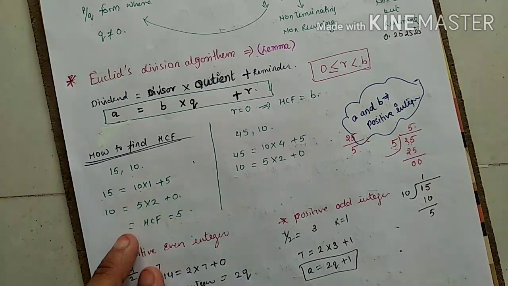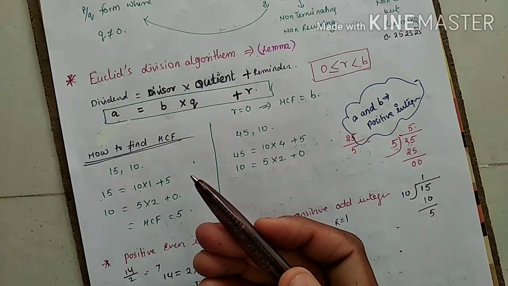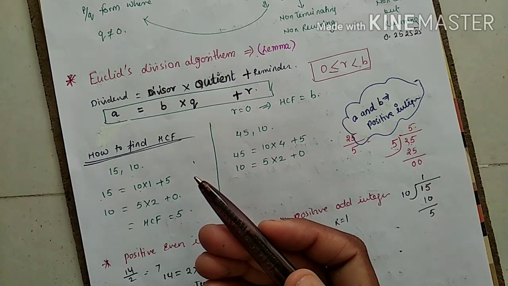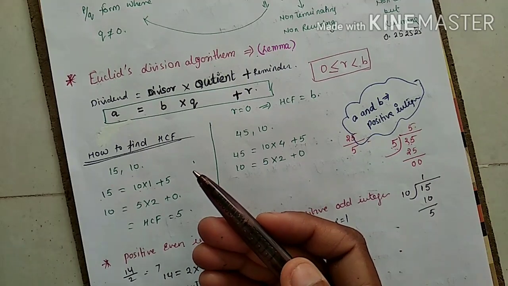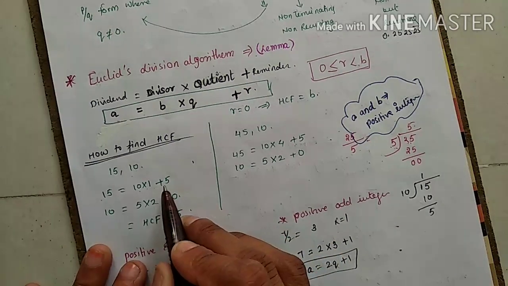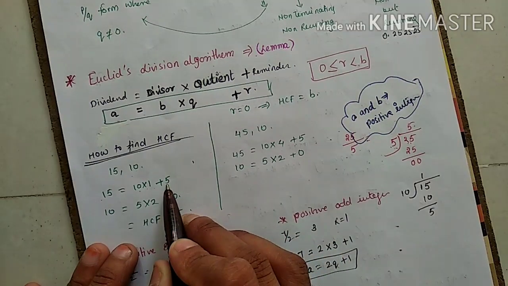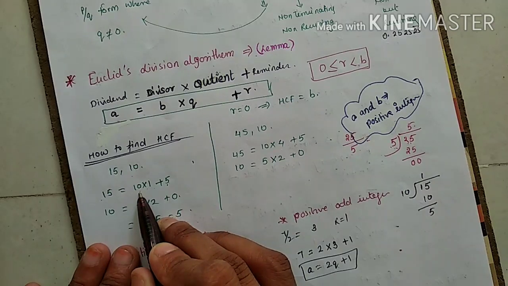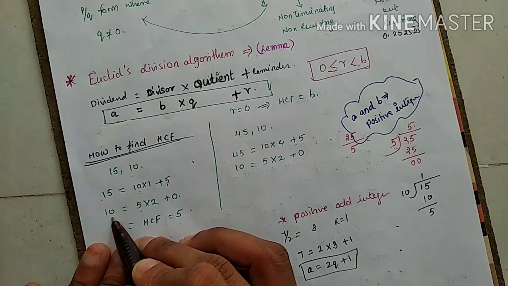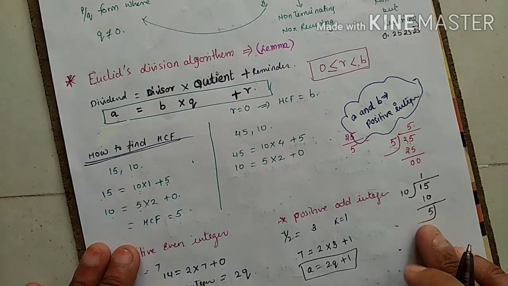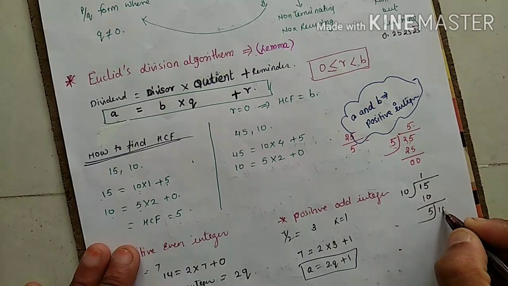Correct? Same. Now, in this, till the 0 does not come, we will go on. Same process, same way, till the 0 comes. Understand here. Whatever remainder we are getting, it will now become my divisor. Whatever divisor I had taken in the before equation, that will be my dividend. Understanding? See here, I am continuing. This 5 will be my divisor. This 10 will be my dividend.